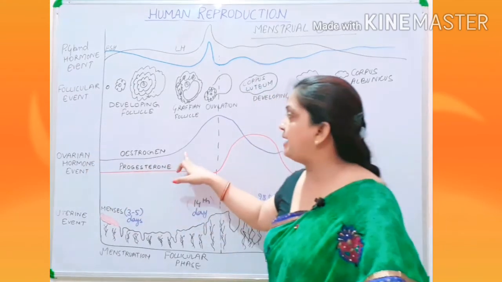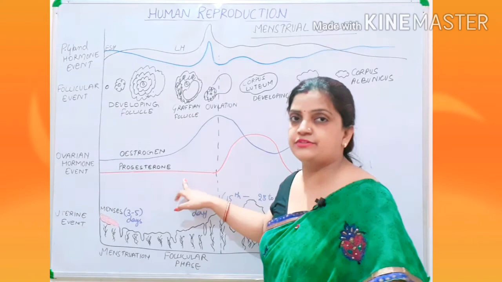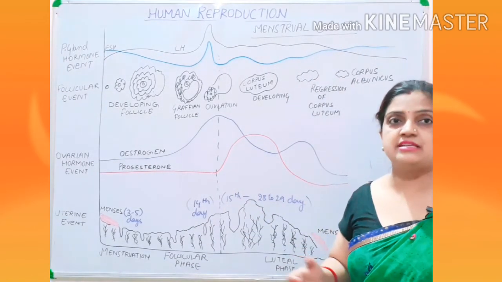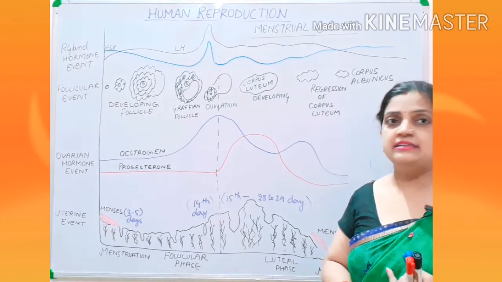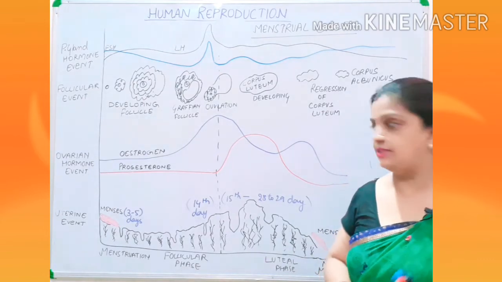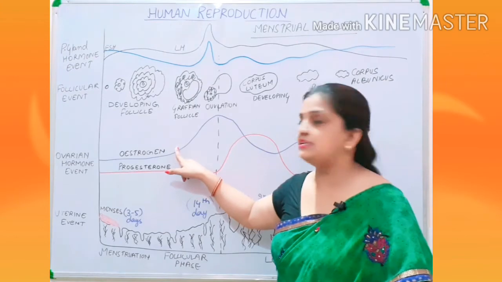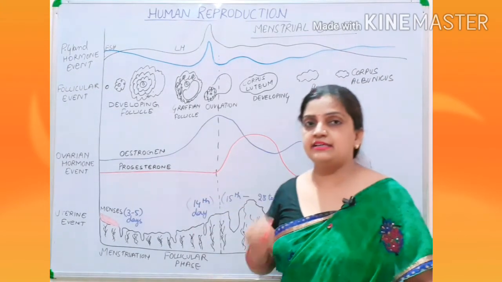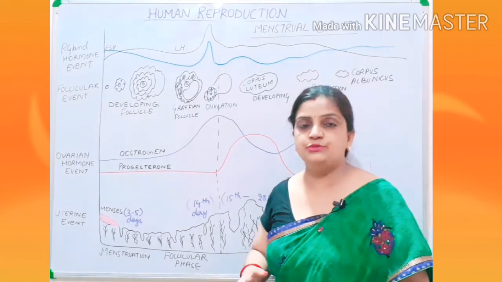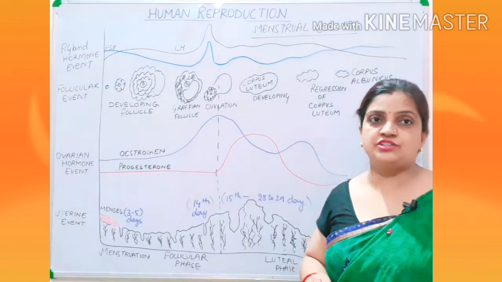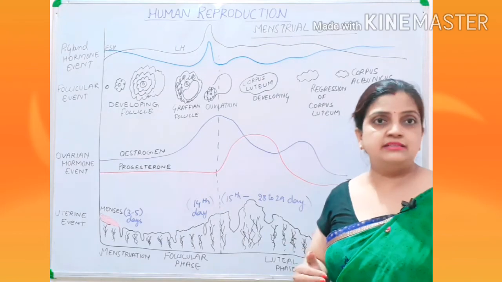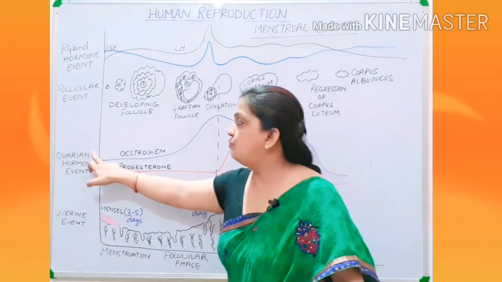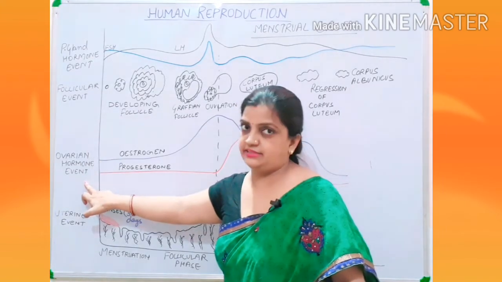There are two types of hormones, estrogen and progesterone, which are secreted from ovarian structures like the Graafian follicle and your corpus luteum. Estrogen is secreted from the Graafian follicle and progesterone is secreted from the corpus luteum, and both of these structures are located inside the ovary. So this segment is called the ovarian hormone event.